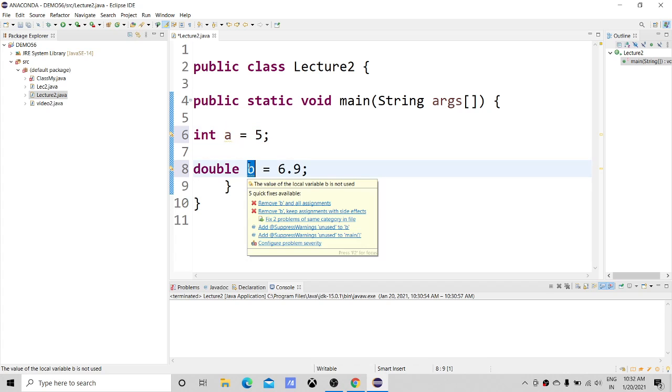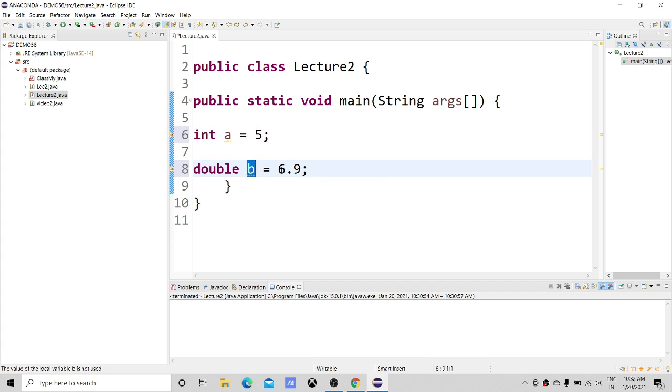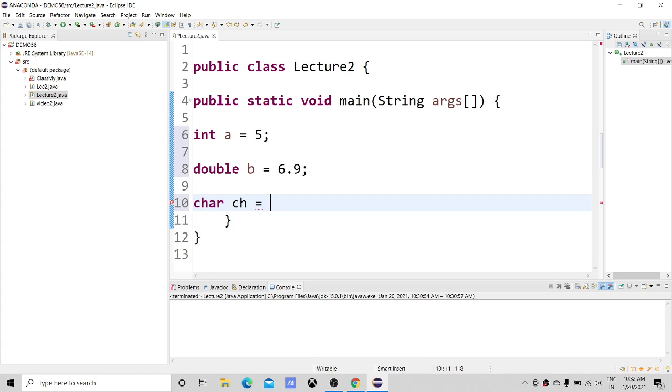This b is a variable of type double storing the value 6.9. Getting my point? And char ch equals, now have a very clear look guys. While initializing the char, I will have opening quotes and closing quotes, and inside this I will write small a. That's all good.